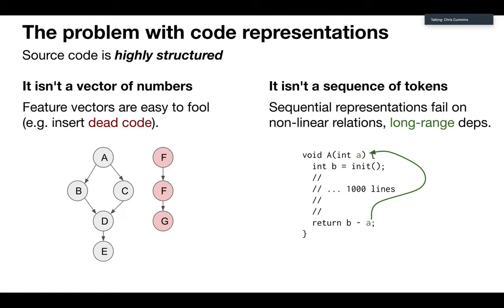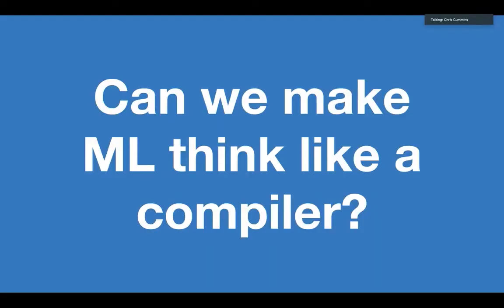LSTM recurrent neural networks theoretically have an unbounded length through which they could learn some interesting signal over time. But in practice, I think there was a paper where they evaluated it on a bunch of different problems and found that it was about 1,000 time steps before an LSTM has forgotten anything. So if your program contains more than 1,000 words, and most programs do, your LSTM's already forgotten what it started looking at by the time it gets to the end. So we have an issue.